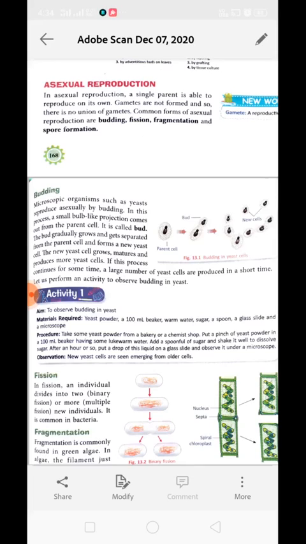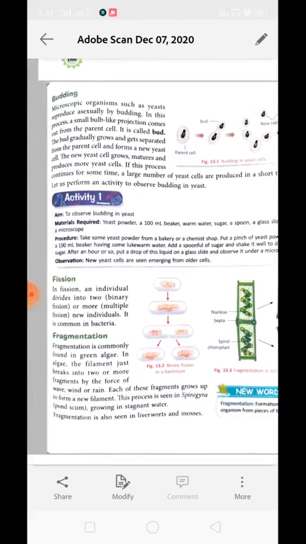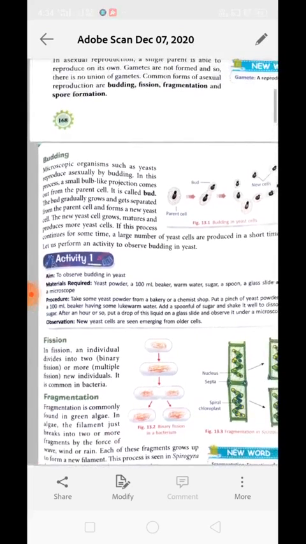They do not need to form a gamete. Understood? So if there is no gamete formation, there is no need for union of gametes. Clear? Now, common forms of asexual reproduction are budding, fission, fragmentation, and spore formation.